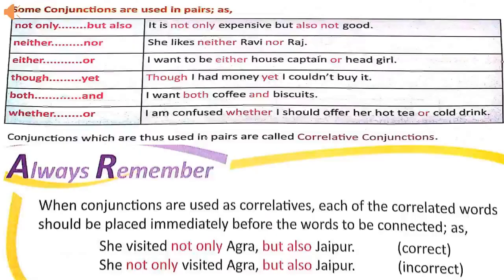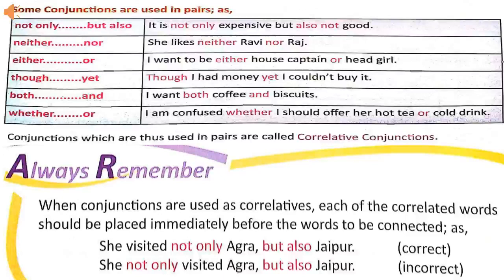There are some conjunctions which are used in pairs, means which are used together. These conjunctions are called correlative conjunctions. Not only, but also, neither, nor, either, or, though, yet, both, and, whether, or, no sooner, than, so that, etc. are examples of correlative conjunctions. Now let's see some examples.